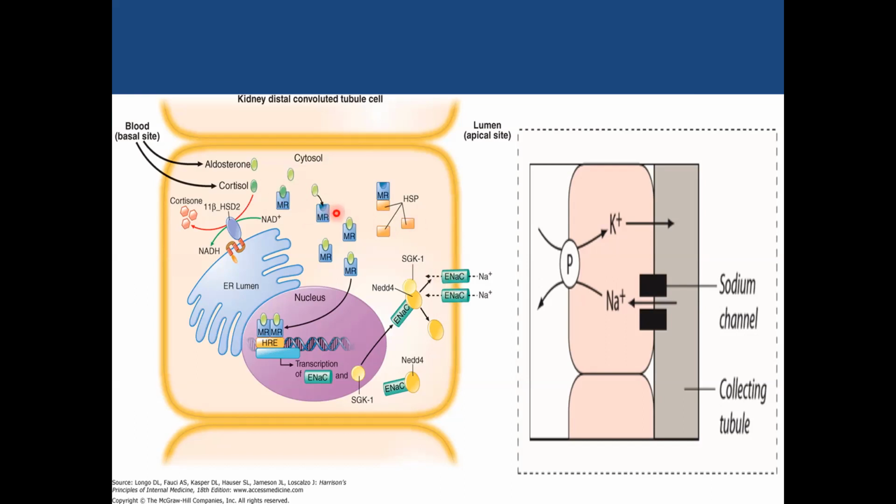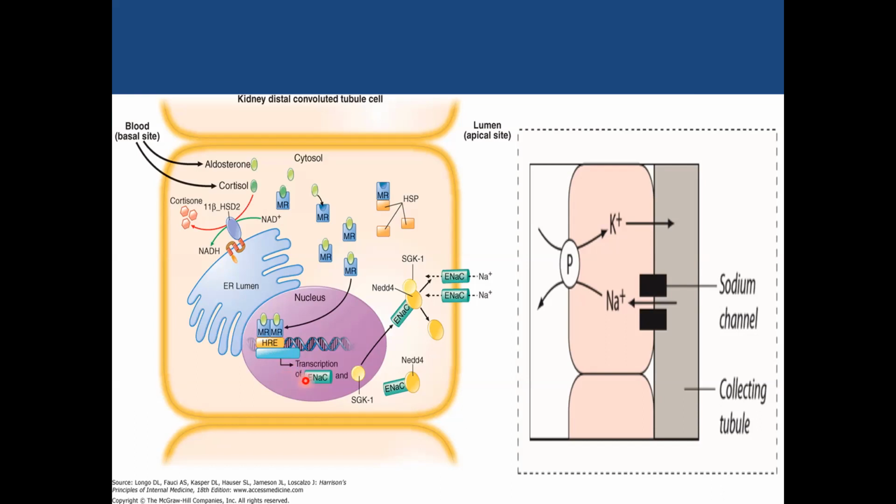Mineralocorticoid, similar to glucocorticoid, binds to its receptor, the mineralocorticoid receptor, which is normally occupied with heat shock proteins. Whenever it binds, it detaches the heat shock proteins, enters the nucleus, and binds to a hormone responsive element, which makes some transcriptional changes and helps in the formation of various proteins.